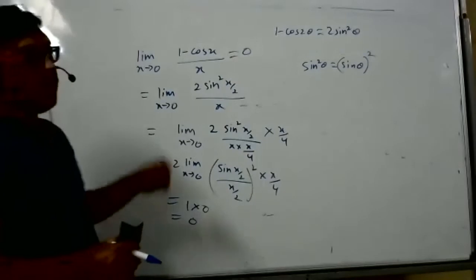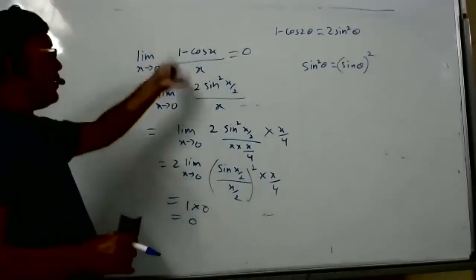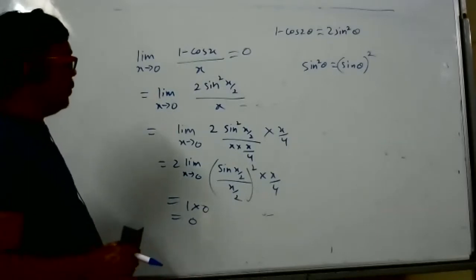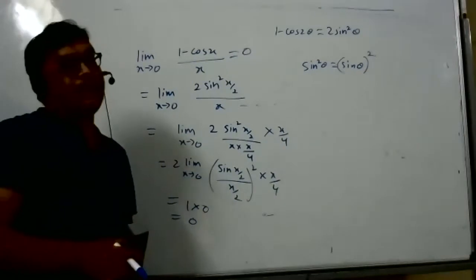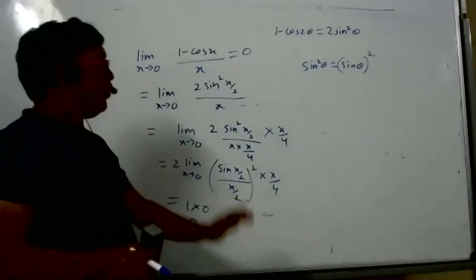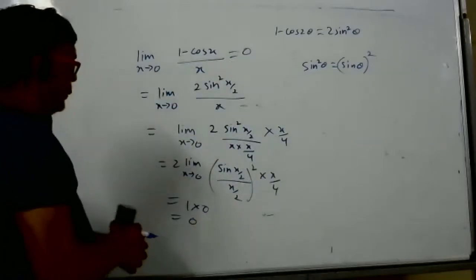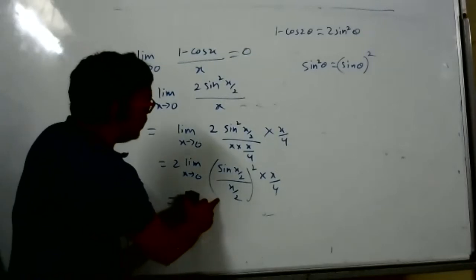Yes, sir. This is a question, student. This can come in the exam, like find the value, do this sum. Our teacher gave this as a formula, identity kind of. She did correctly only, because this is used in many places. If you know the answer directly, there is no need of doing so many steps. So have you understood? Shall I teach more here? Yes, sir, I understood. Okay.